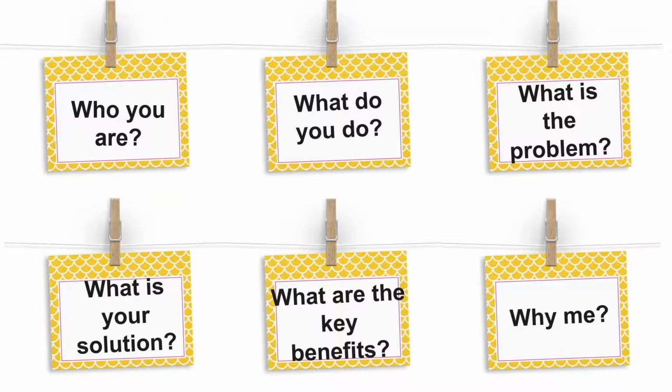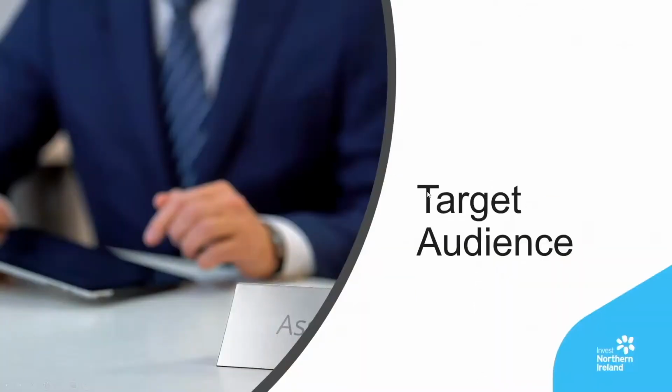You can't write an effective pitch if you're not sure who you're speaking to. You need to know your audience and their specific needs so that you can tailor your message to meet their needs. Let's go back to my app. I've already identified my objective. So who is my target audience? My target audience for my new app is a person who is assessing my application for a place on the programme.